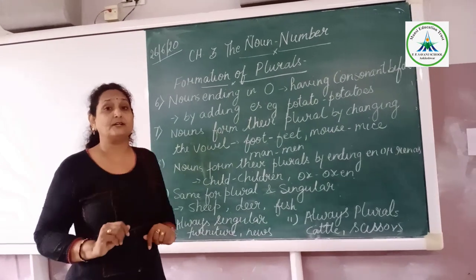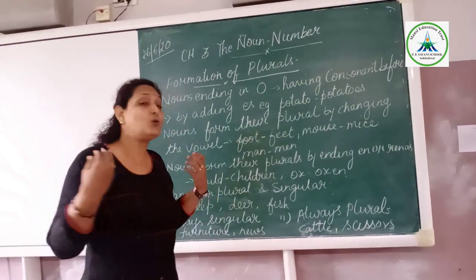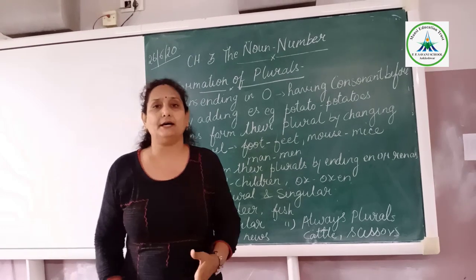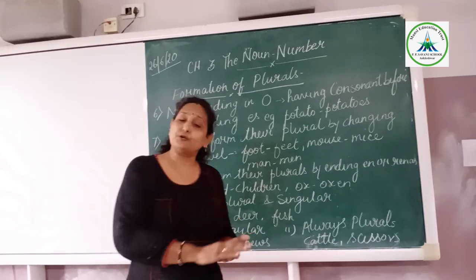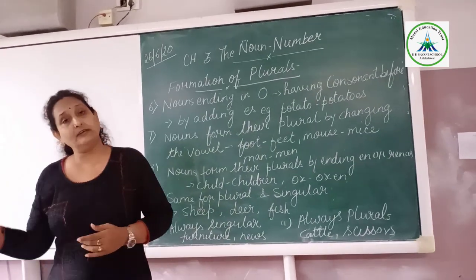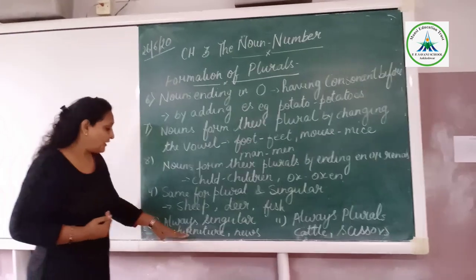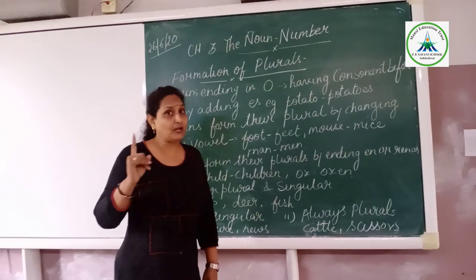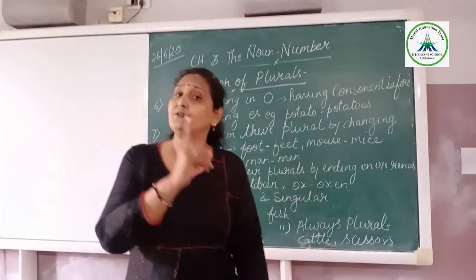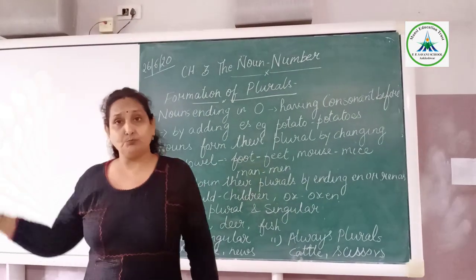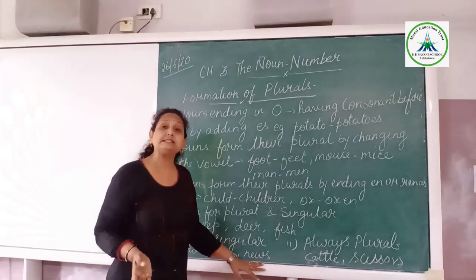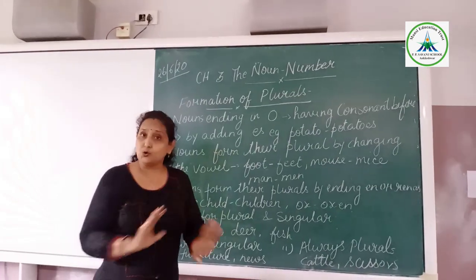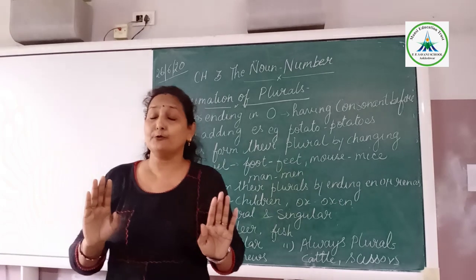But there are some words which are used always as singular, for example, furniture, news. If we are talking about one news, then also we will say news. If we are talking about more news, then also we will say news. So there is no change in singular and plural.